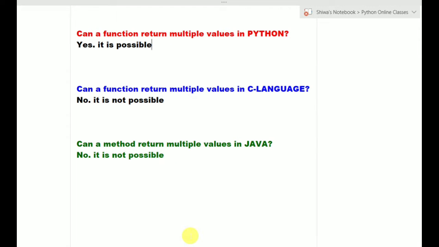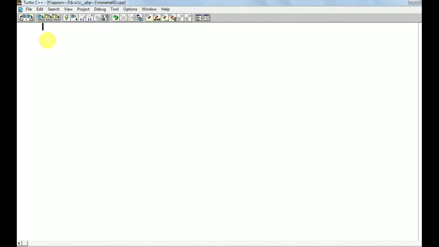Observe here. I am opening the C editor. In the C language I am writing a function named f1. I am taking two arguments, int x, int y. I want to calculate the x plus y value, and that value I am holding in a variable a, which I am declaring here.